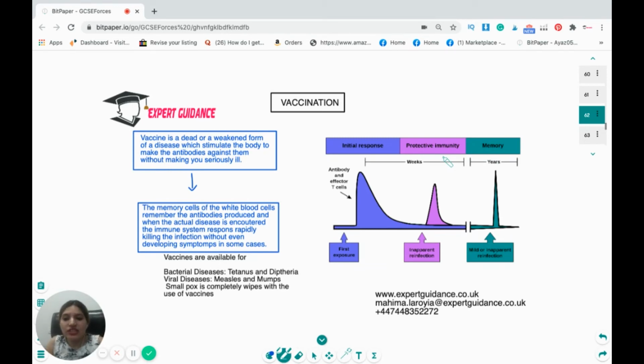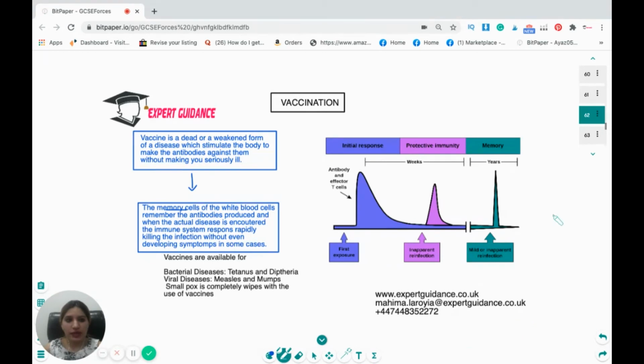Now, the best thing that our body does is it has the memory cells of the white blood cells. They remember what action they took for that particular pathogen. So if the person is exposed to the actual disease anytime during their lifetime, the memory cells will remember that and immediately take action against them and produce a heightened response, a high concentration of antibodies, and quickly fight the disease. Even at times you don't even feel the symptoms. So we have vaccines available for tetanus, diphtheria, and for viral diseases. We have measles and mumps, and smallpox is completely wiped out with the use of vaccine. Okay, so vaccination is very, very important.